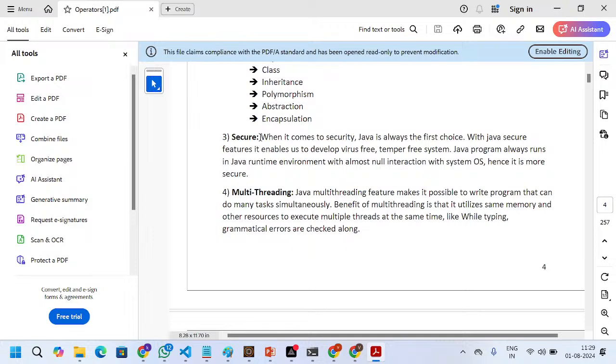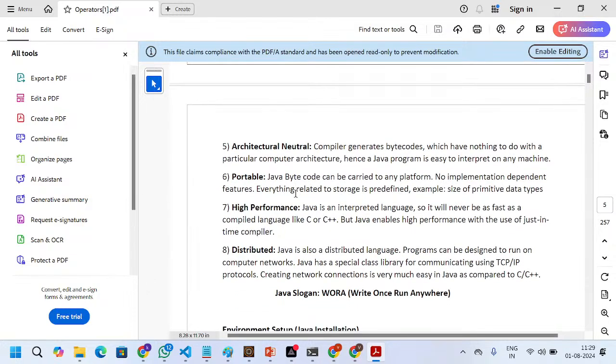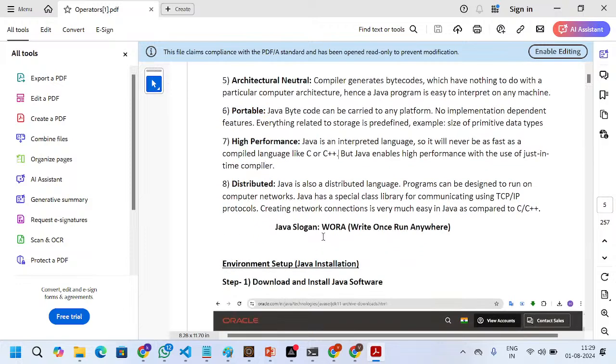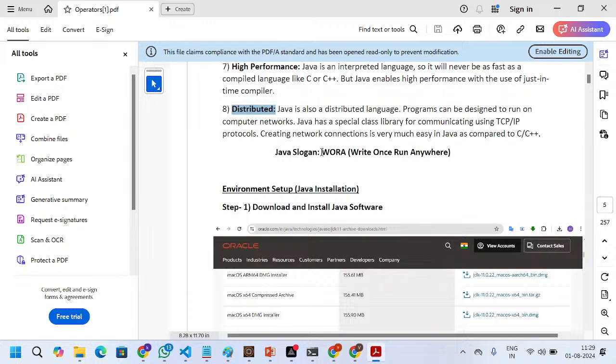It is secure, supports multi-threading, is architecture neutral, portable, high performance and distributed. The Java slogan is: write once, run anywhere.